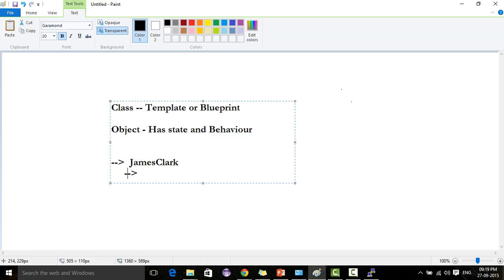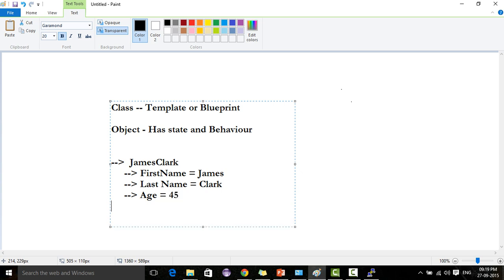The features are: first name James, last name Clark, age 45, occupation artist.